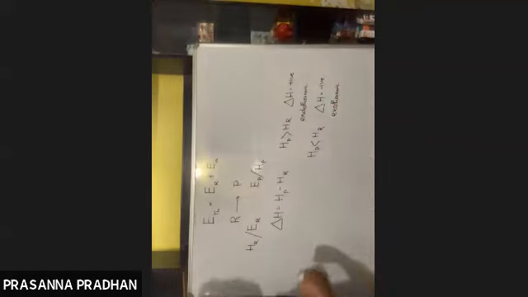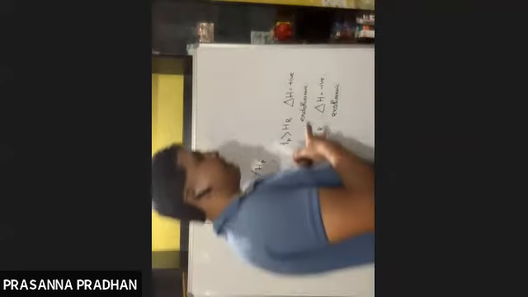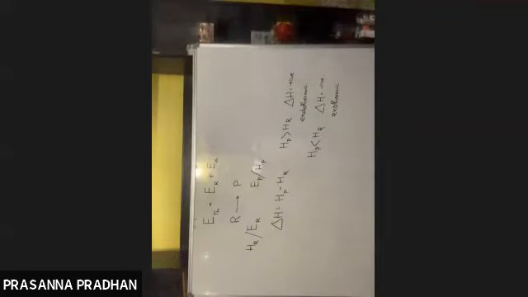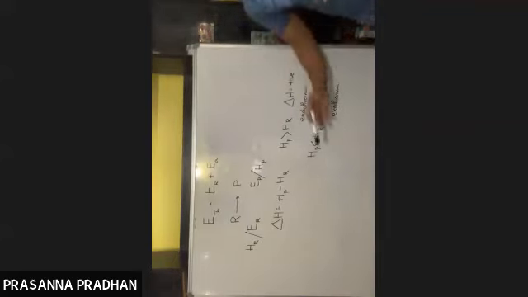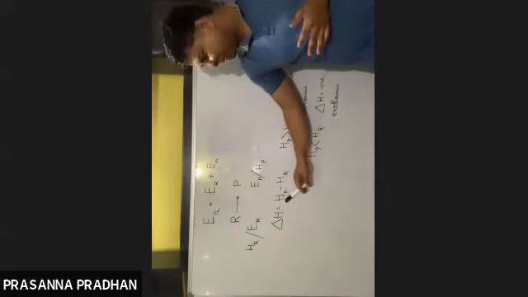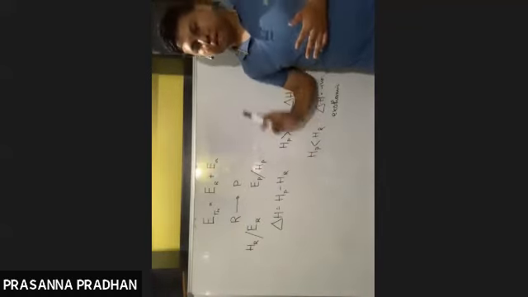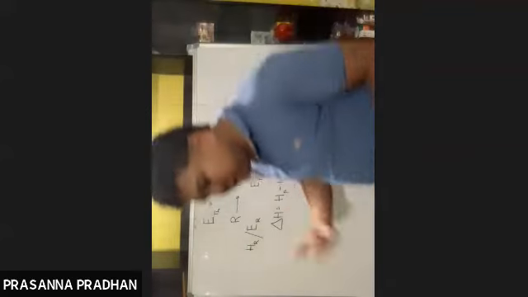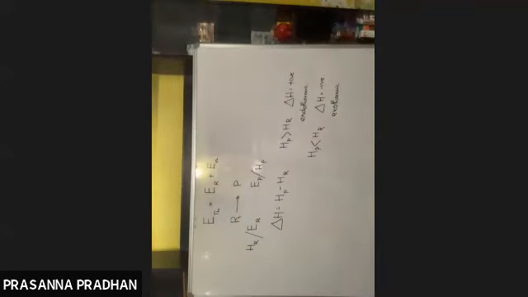So depending upon the sign of delta H, the reaction can be classified as endothermic and exothermic. And the total enthalpy change in a chemical reaction is given by enthalpy of product minus enthalpy of reactant. So with this concept, we'll move forward now.